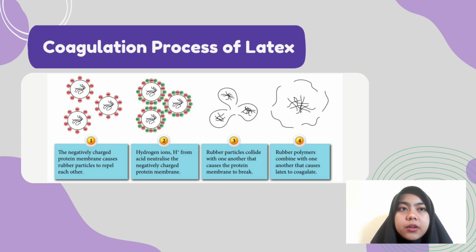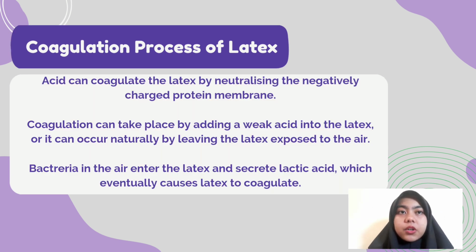Second, hydrogen ions from acid neutralize the negatively charged protein membrane. Third, rubber particles collide with one another, which causes the protein membrane to break. Fourth, rubber polymers combine with one another, which causes latex to coagulate. Acid can coagulate the latex by neutralizing the negatively charged protein membrane.